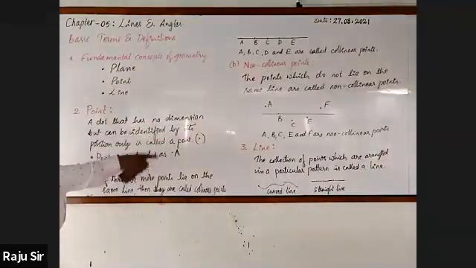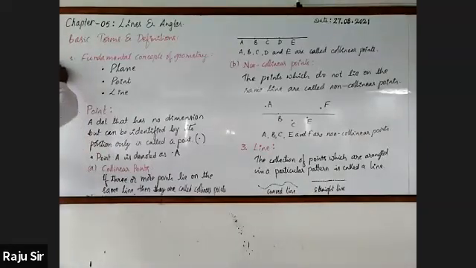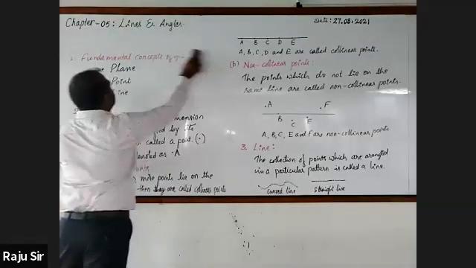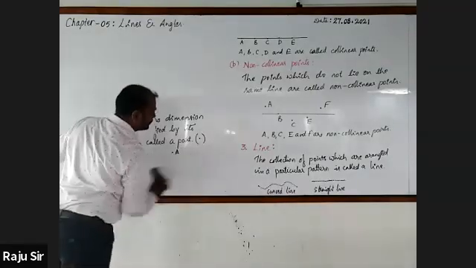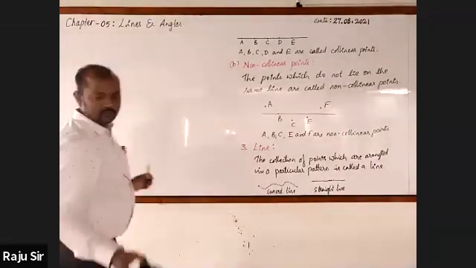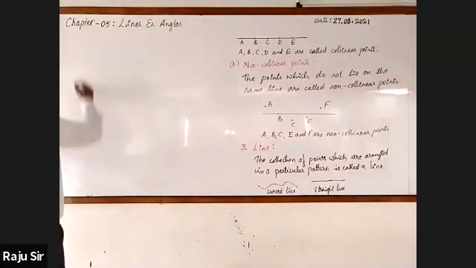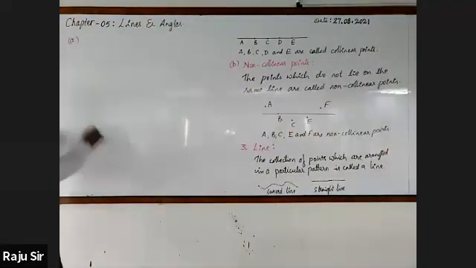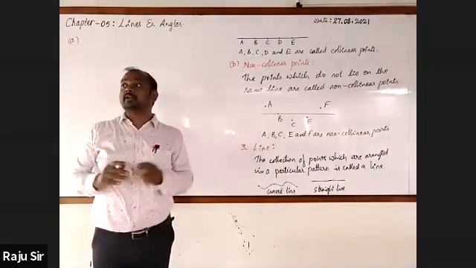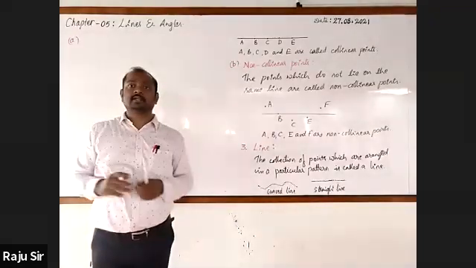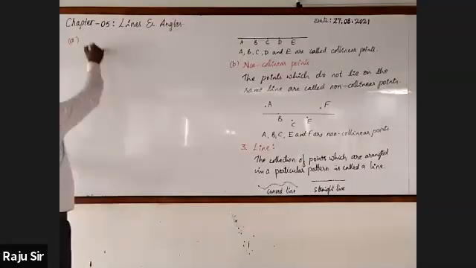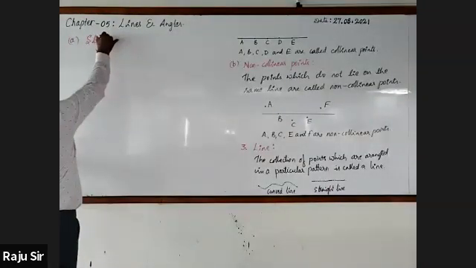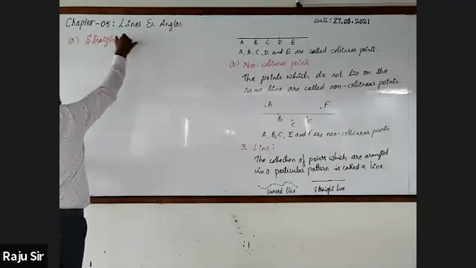Now, in this line only, we have different types. Let's move on to this. Here I am writing, in that, write A. What do you call a line which can be extended on either side to any distance? It is a straight line.